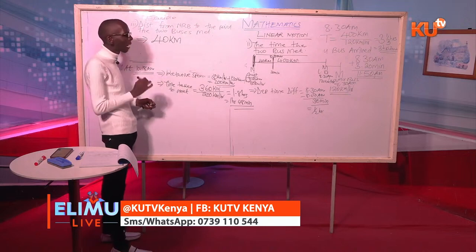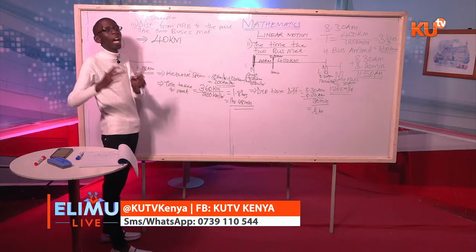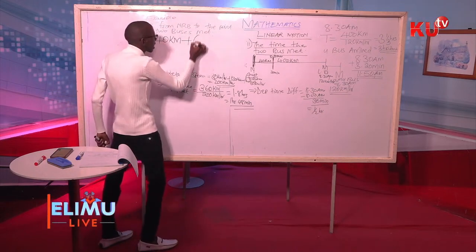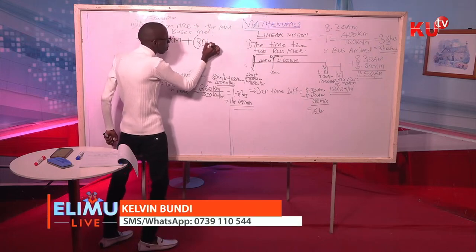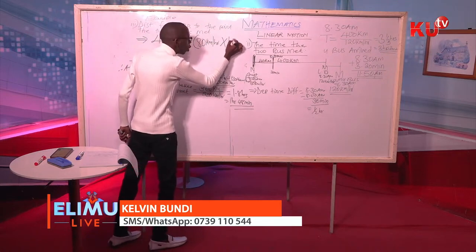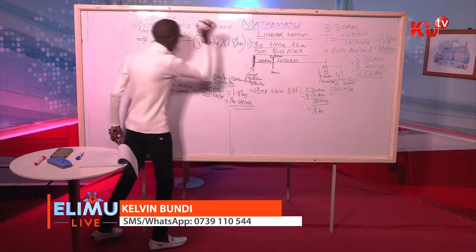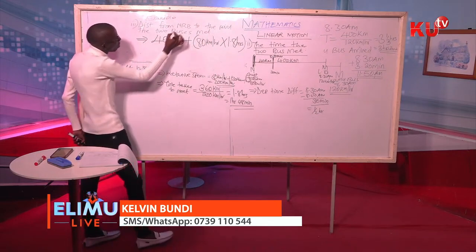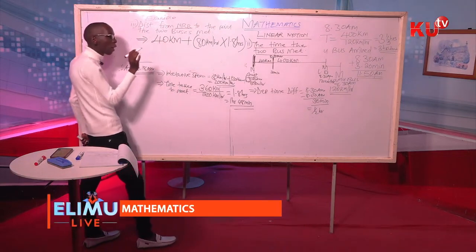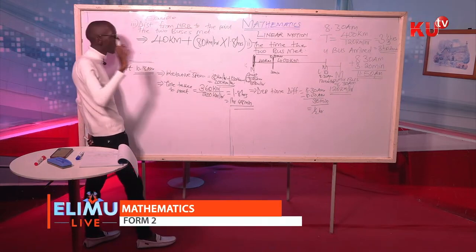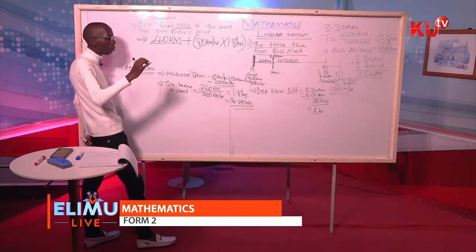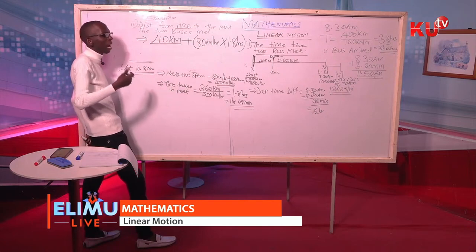Now, my question is, before we started calculating the time taken to meet, the coastal bus, because that is the bus that is moving from Nairobi, had already covered 40 kilometers. By 8:30 a.m., when the Lamu bus was leaving, the coast bus had already covered 40 kilometers from Nairobi. Then after that, it traveled with its speed of 80 kilometers per hour and took 1.8 hours to meet with the Lamu bus.